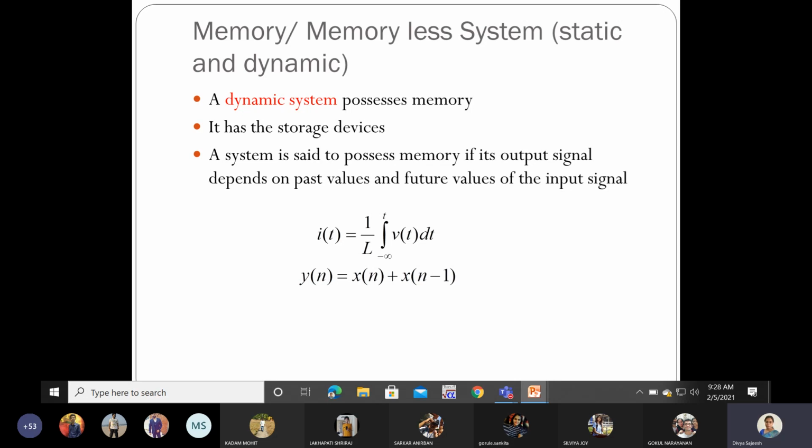So I have written the current equation for an inductive circuit. In the form of a discrete equation, I have written y of n equal to x of n plus x of n minus 1. So here, by looking at the equation itself, we can make out that your current value of output depends upon the current value of input as well as the past values of the input. So if I have to obtain the past or the future values of the input, the system should possess memory.